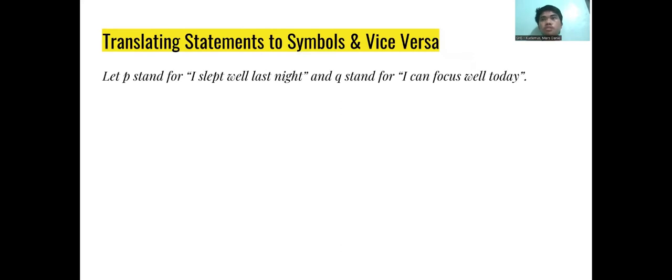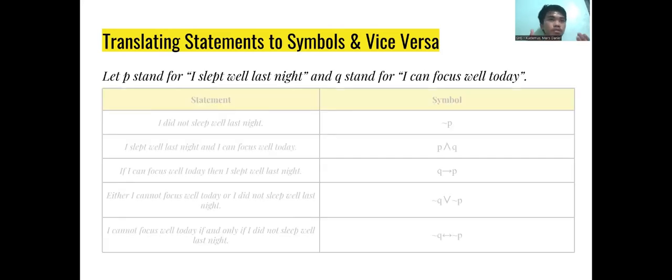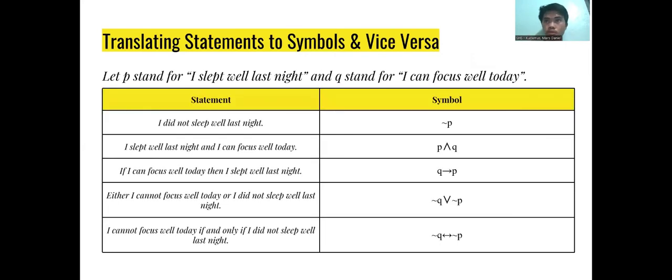Translating statements to symbols and vice versa. If P stands for "I slept well last night" and Q stands for "I can focus well today," then these statements are denoted by these specific symbols. "I did not sleep well last night." Based on what we have, I slept well last night is P, but notice the not in the statement.